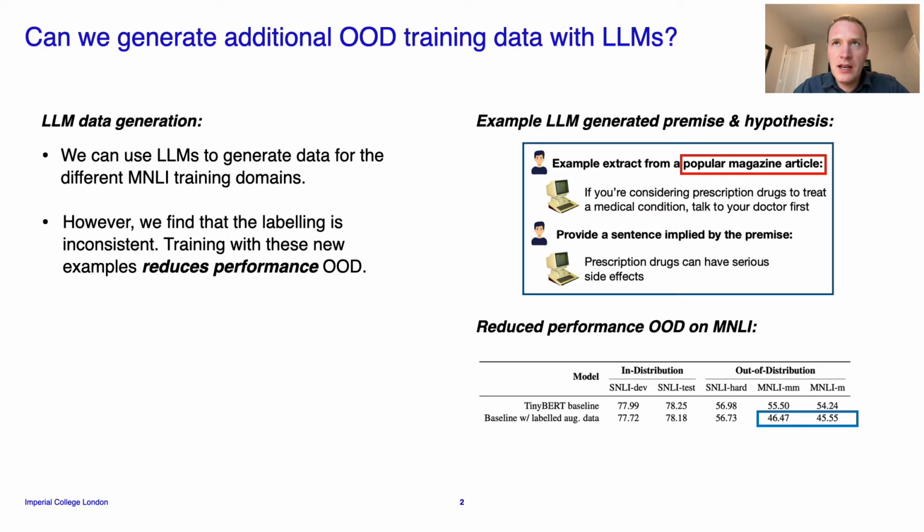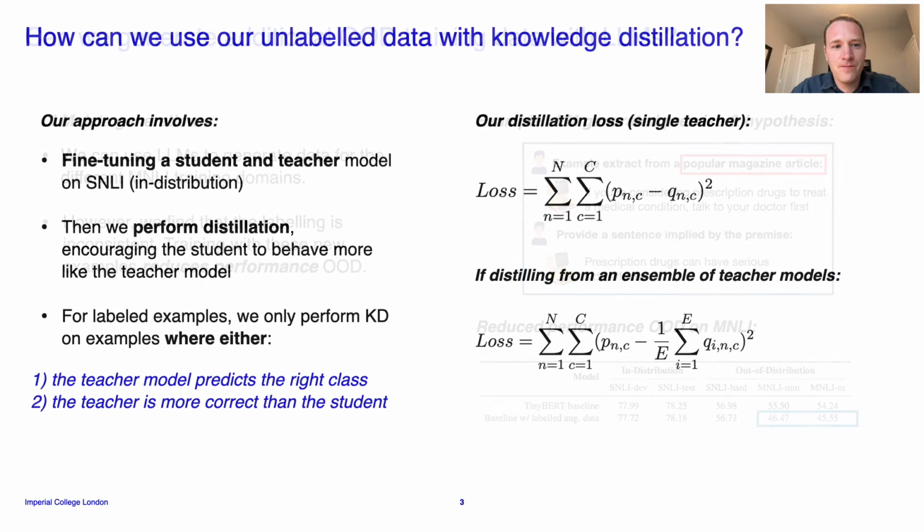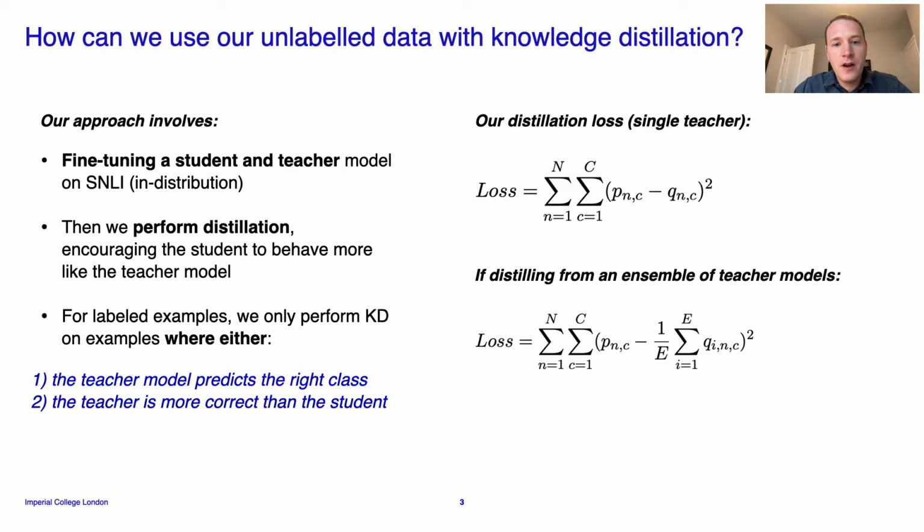So instead of trying to label this data better, our idea is, can we use this data as unlabeled data and use it with knowledge distillation? We find the best performance in knowledge distillation is when we first fine-tune a teacher and student model on the in-distribution data. That's our SNLI training data.